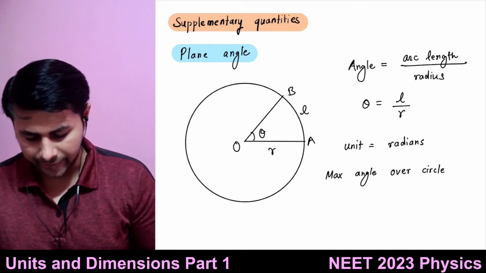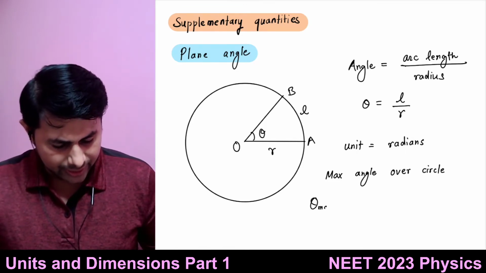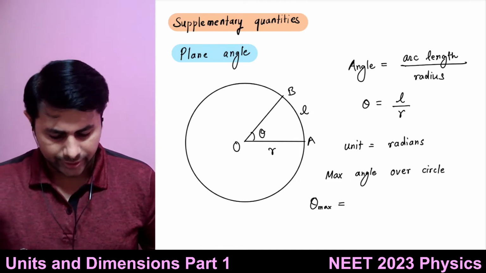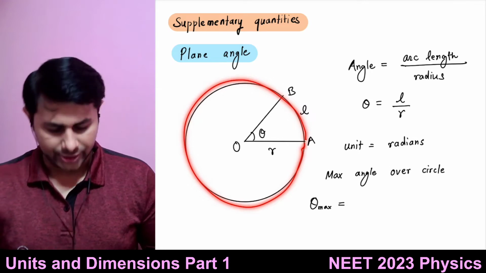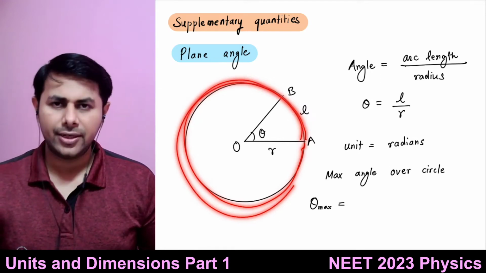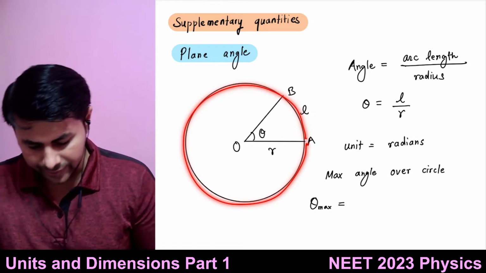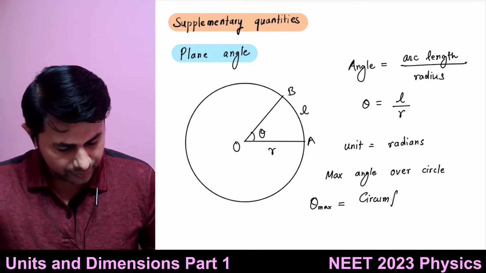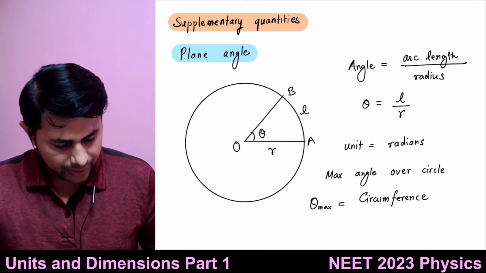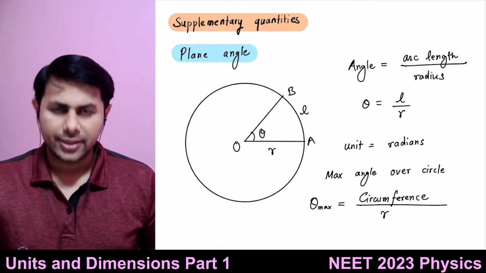Let me call it theta max. If I cover a complete revolution on this circle, then the arc length will be equal to the circumference of the circle, and we have radius in the denominator.